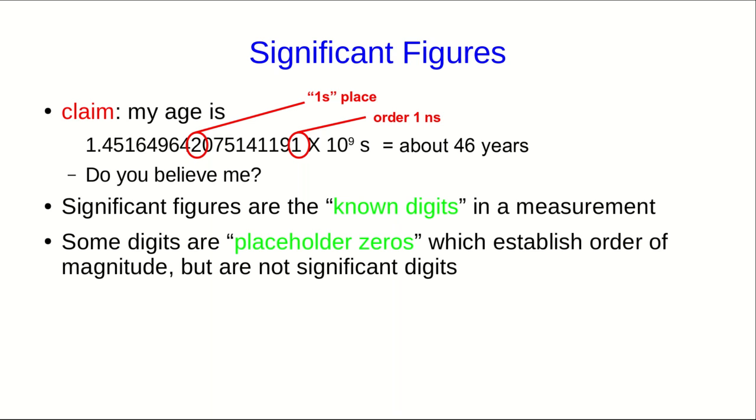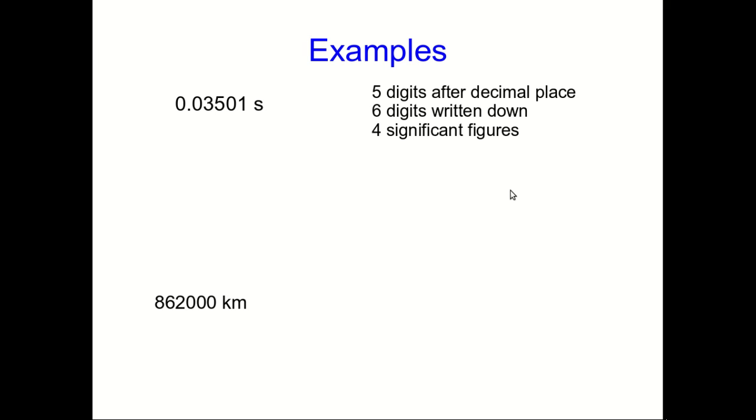A caution, which I'll illustrate with some examples, is that zeros are a little complicated. Some zeros are significant figures, but others are what are called placeholder zeros, which just tell you the order of magnitude of the other digits. Look at this first number that I've written, 0.03501 seconds. I'm going to tell you it has 5 digits after the decimal place. We'll just count them. And there are 6 digits written down because there's the 0 before the decimal place. But it only has 4 significant figures.